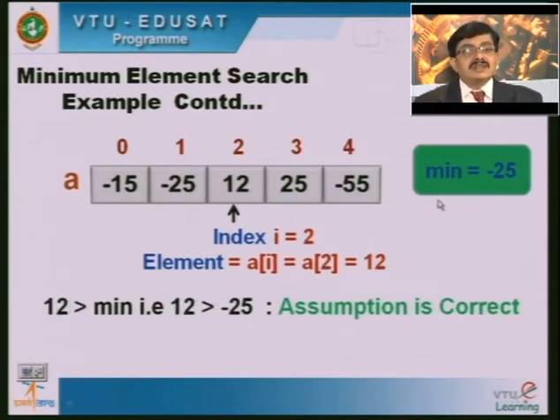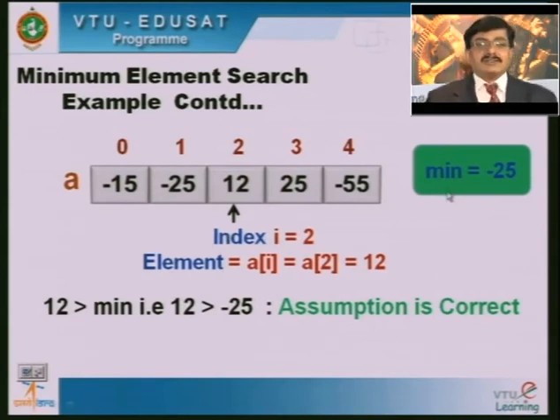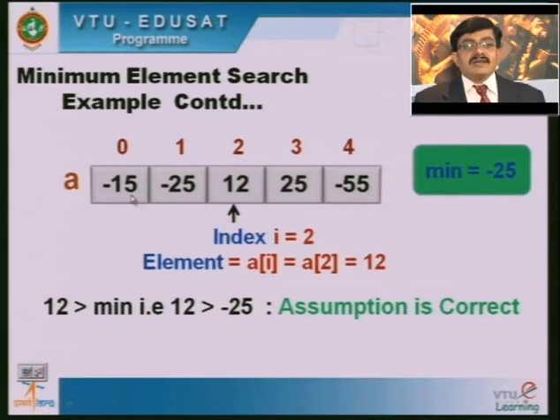So, the next element is i equal to 2, which is a of 2, the element value 12. Now 12 is greater than the assumed minimum value. The minimum value assumed here is minus 25, and the current value under scan is 12. Since 12 is greater than the minimum value, I cannot update the minimum value, because the assumption is correct that the minimum value is minus 25 among minus 15, minus 25 and the current element 12. Now we go for the next iteration.